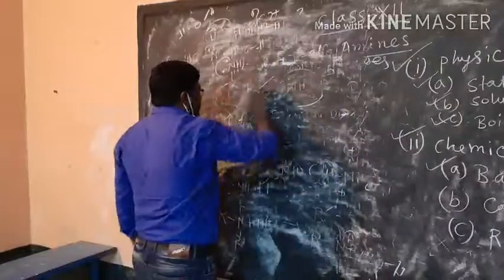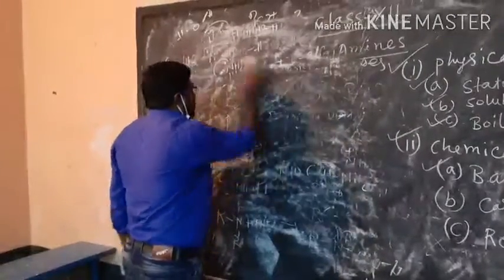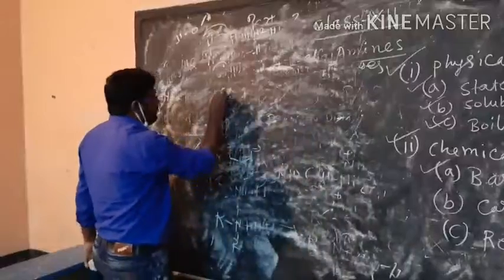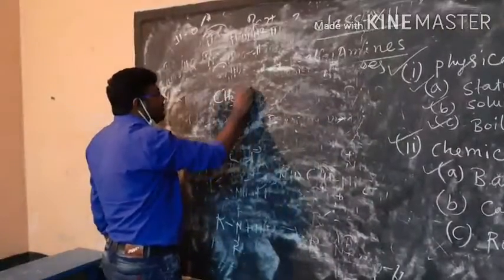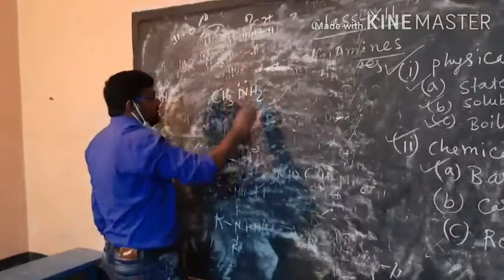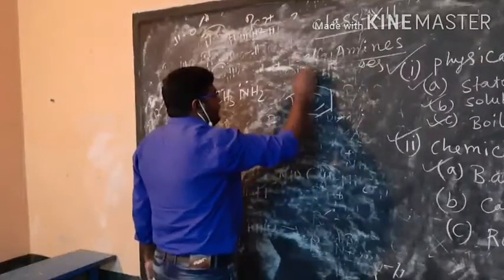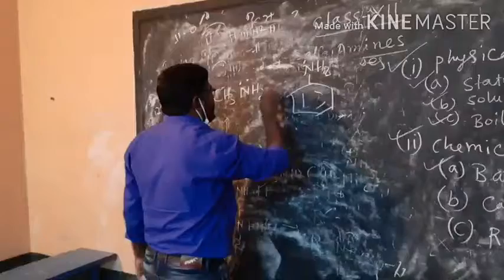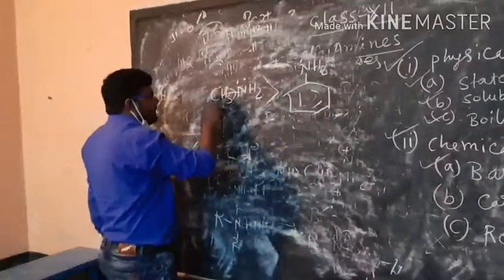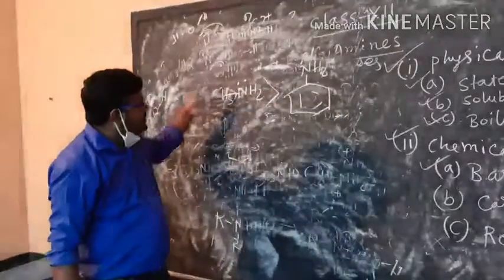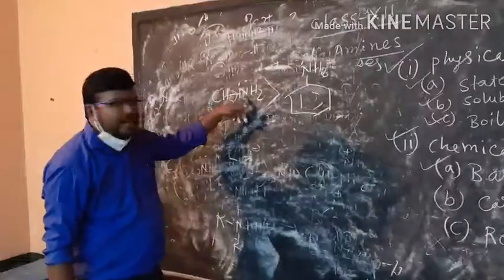Now it comes here, among the aliphatic and aryl amine, which would be more basic? CH3NH2, and I am considering here the aniline. Obviously the aliphatic amine will be more basic because due to the plus I effect, it will push the bonded electrons towards the nitrogen.